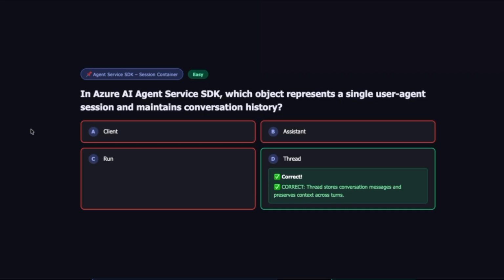Before we finish, remember the key lesson from today's demo. I didn't change the agent, I didn't change the model, I didn't change the instructions. The only thing that changed was the thread. Thread A remembers the conversation, thread B started fresh. That's why in Azure AI Agent Service SDK, a thread represents the user-agent session and maintains conversation history. If you see conversation history, session context, or multi-turn chat in the exam, think thread.